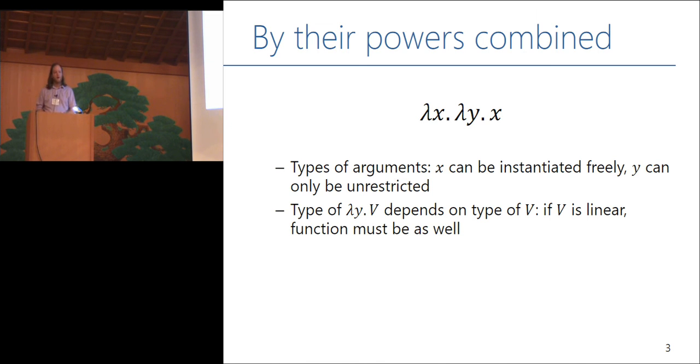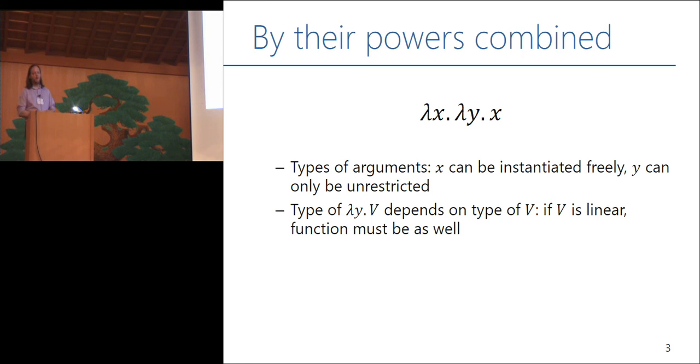Let's talk about what happens if we look at the K combinator in a linear context. Well, the arguments are easy. We use x once, we use y no times. So x can take on arbitrary values. It could be a Boolean, it could be a string, it could be a file handle. y can't take on linear values. So we can have Booleans, we can have strings, but we'd best not have session-typed channels.